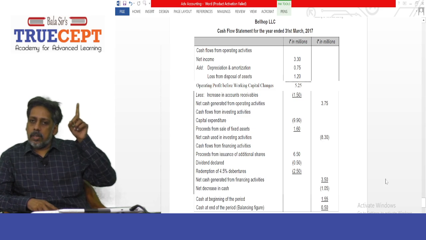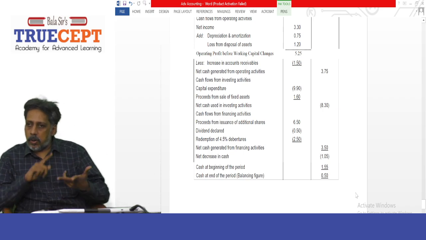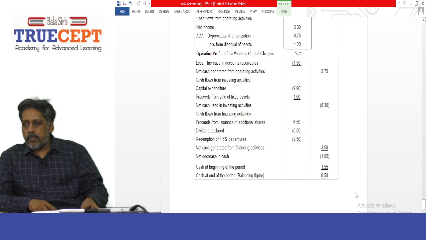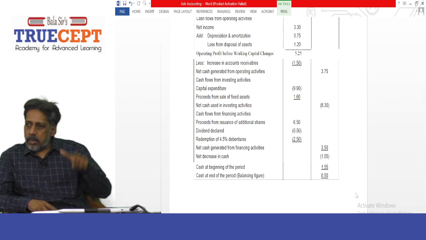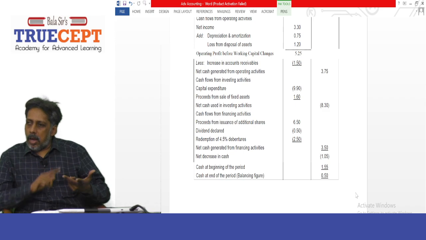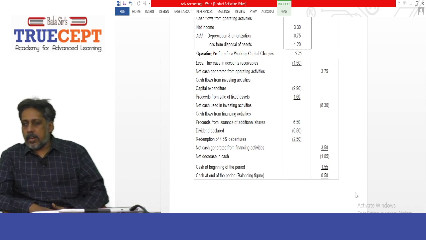And then to this you add the opening balance of cash and cash equivalents, given as 1.55. So minus 1.05 plus 1.55 works out to a positive 0.5, and that is supposed to be the cash and cash equivalents at the end of the period. Is that fine?